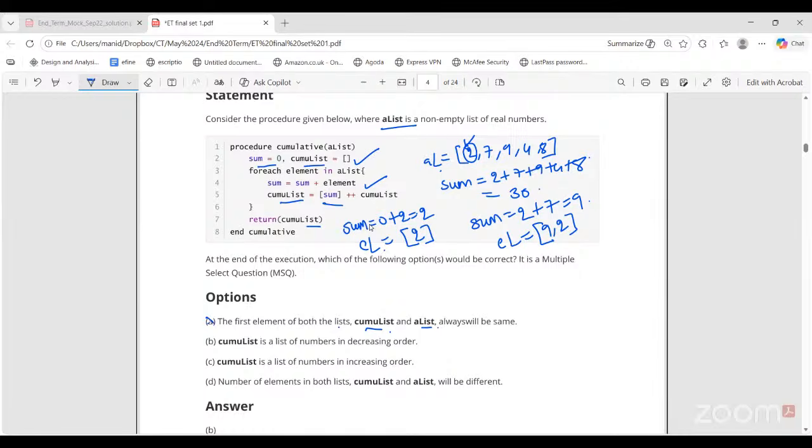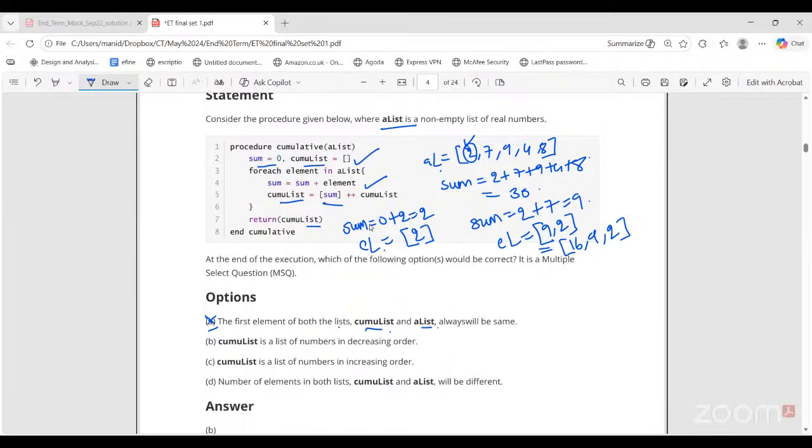So this is a list of numbers in decreasing order. Is this correct? Yes, ma'am. It is correct, because every time we are doing the sum, we are adding the number from the front of the list. So of course the number will keep on growing because sum is increasing, but we are not entering from the last of the list. So it is decreasing order, strictly decreasing.